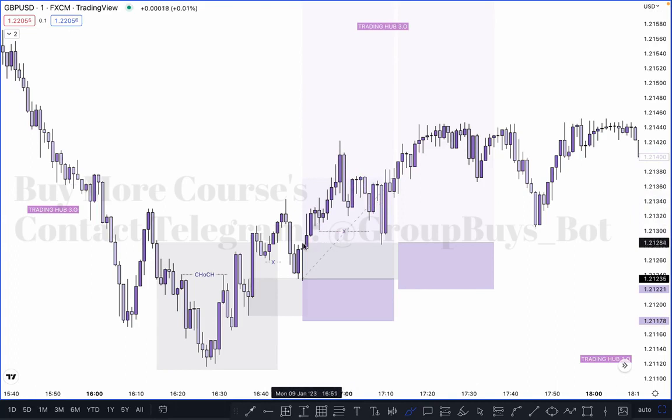After taking out the inducement, price taps on this order block, and this one is valid because this order block took out the previous candle low and has proper imbalance, as we know, right? So this becomes our valid entry, and the same scenario happens here. The previous candle low is taken out, and after taking out this low, there is proper imbalance, so we can definitely buy here. So these two entries are valid for the buy.